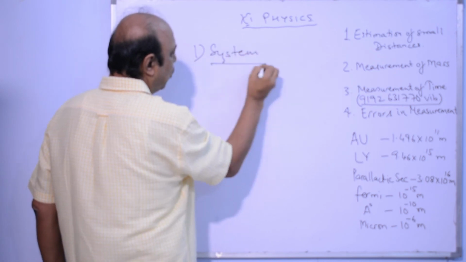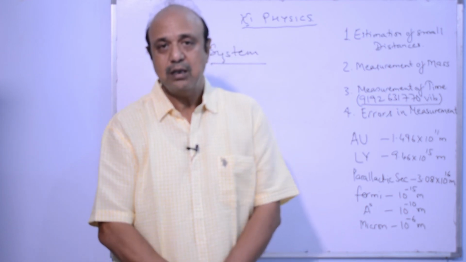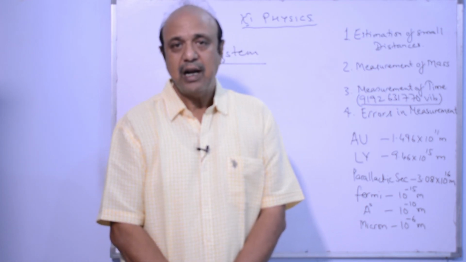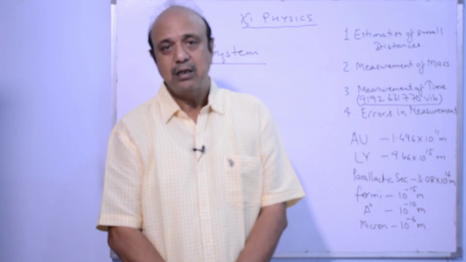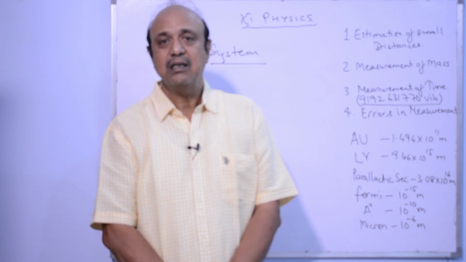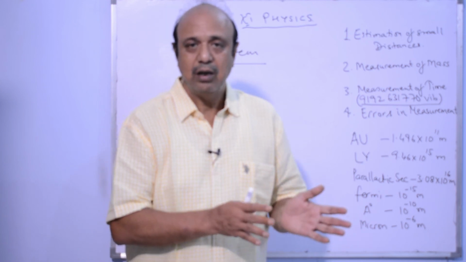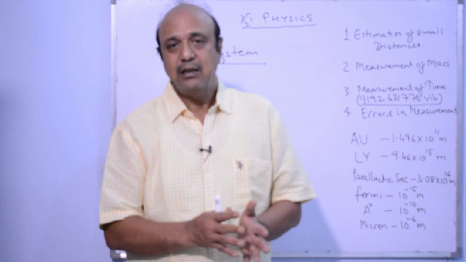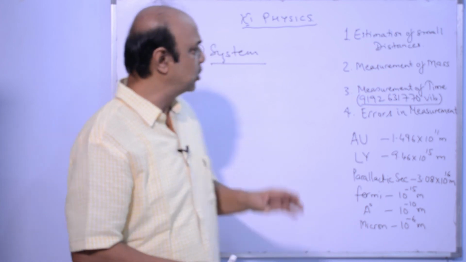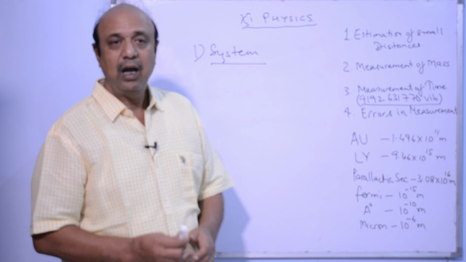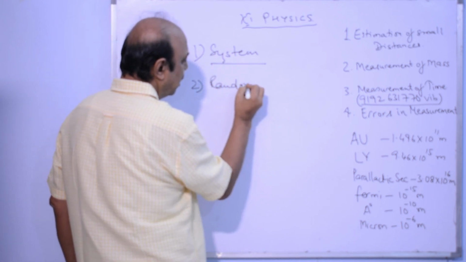System errors can include errors because of the instruments, the zero calibration errors of the instrument, the non-parallax removal error of the human beings, and ambient errors, like when I have to check the speed of light and there is a change of humidity. That means procedural errors. All those errors are called system errors. And the other errors, which I call random errors, happen randomly.